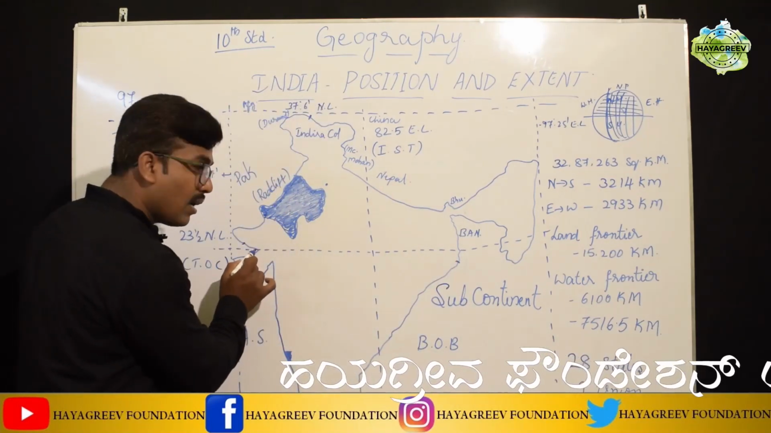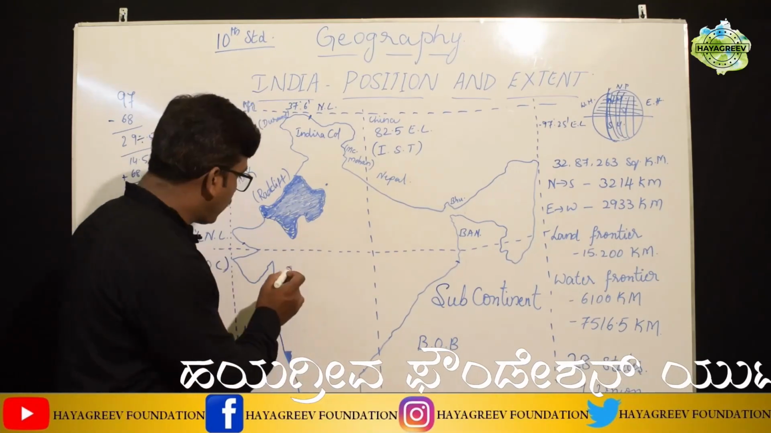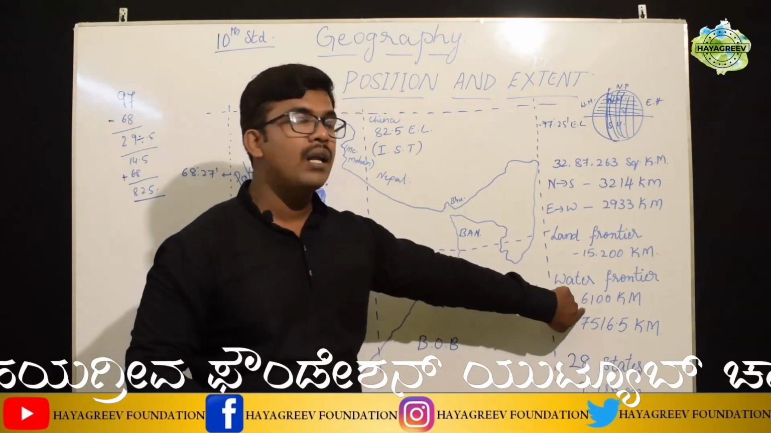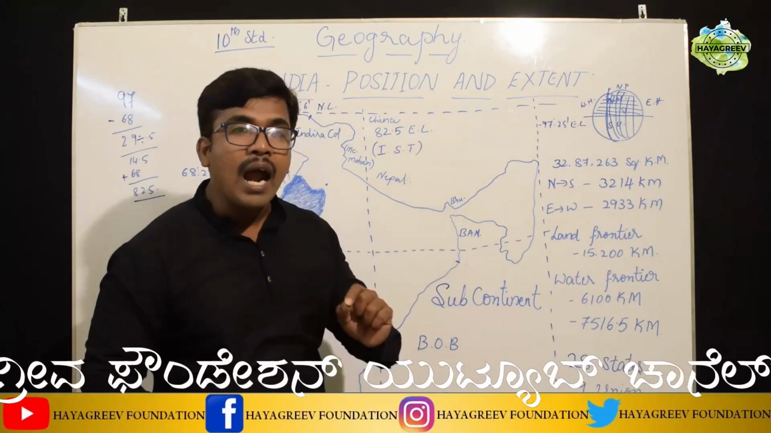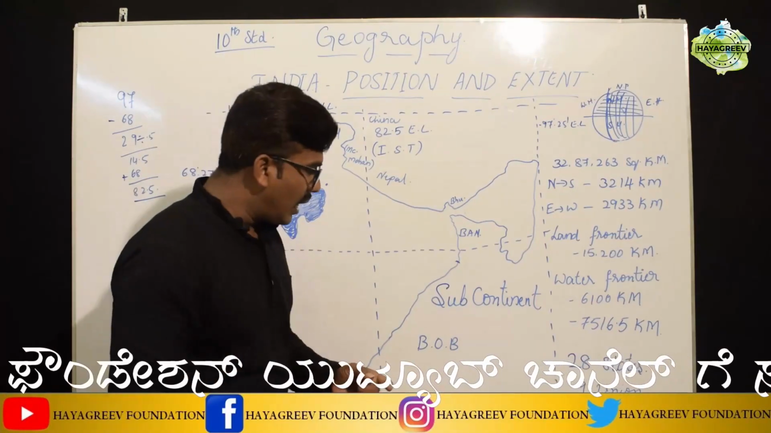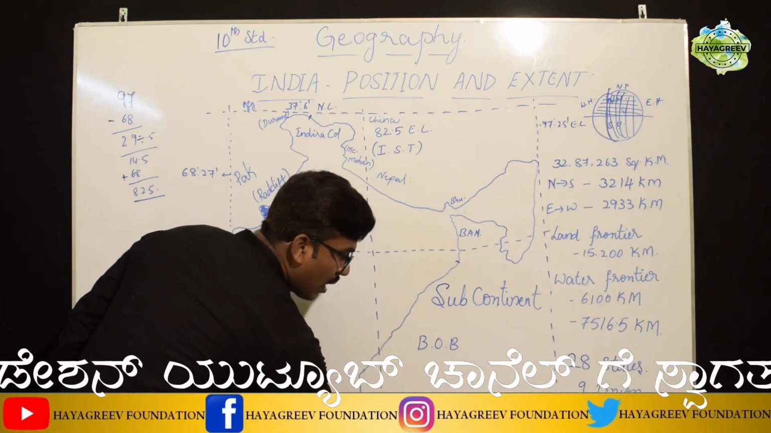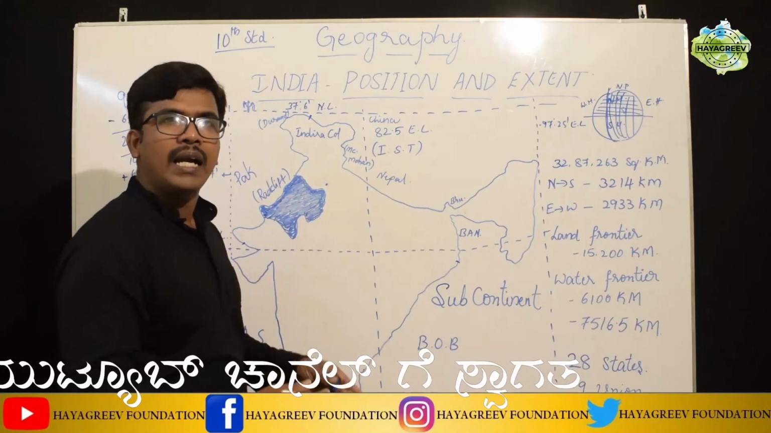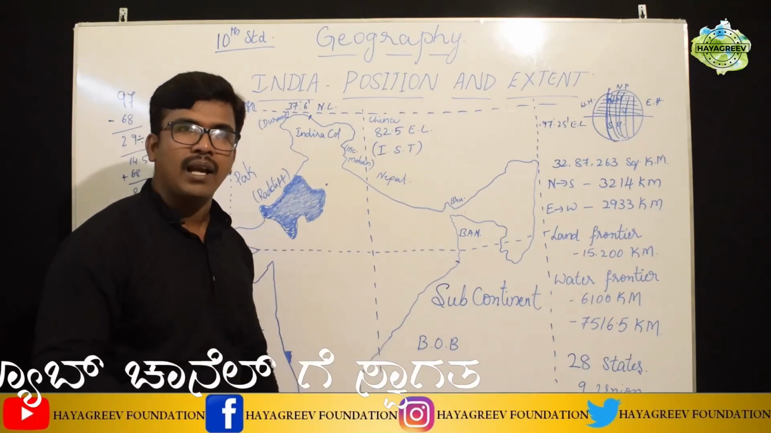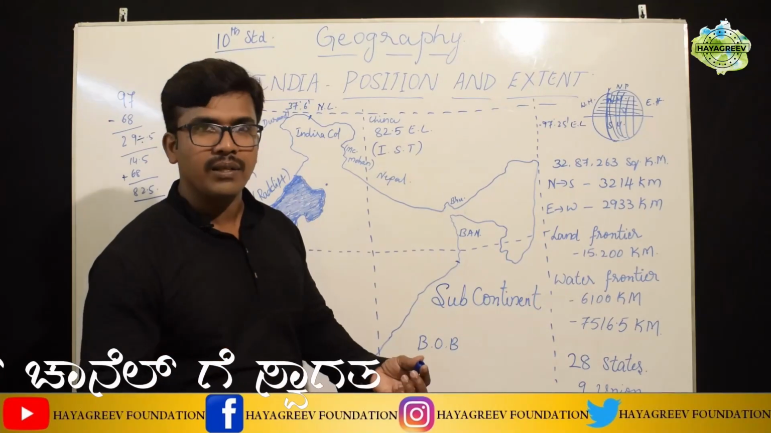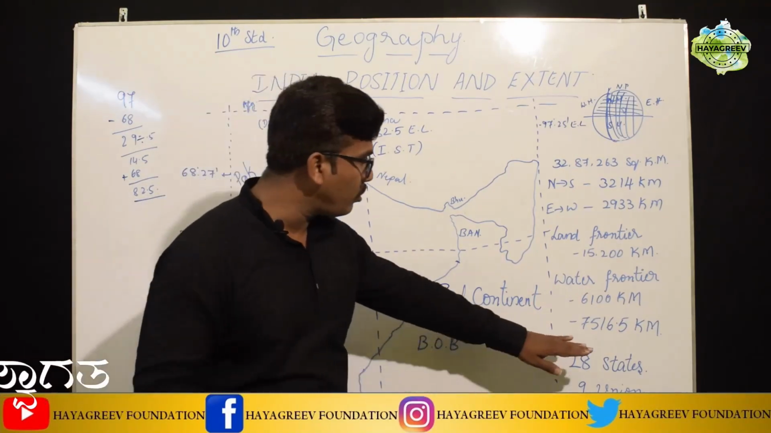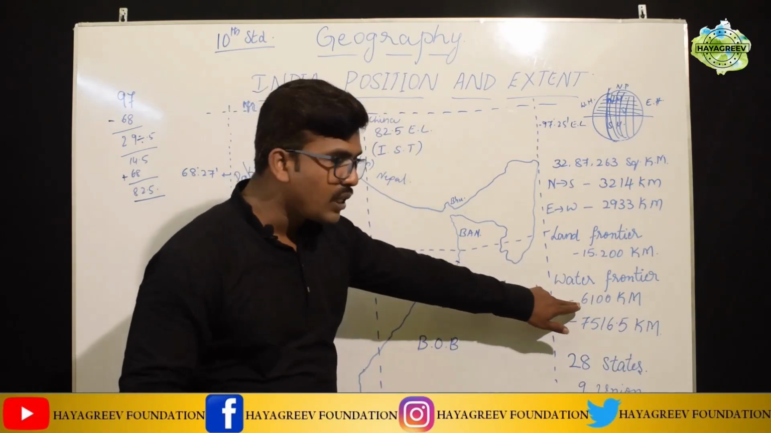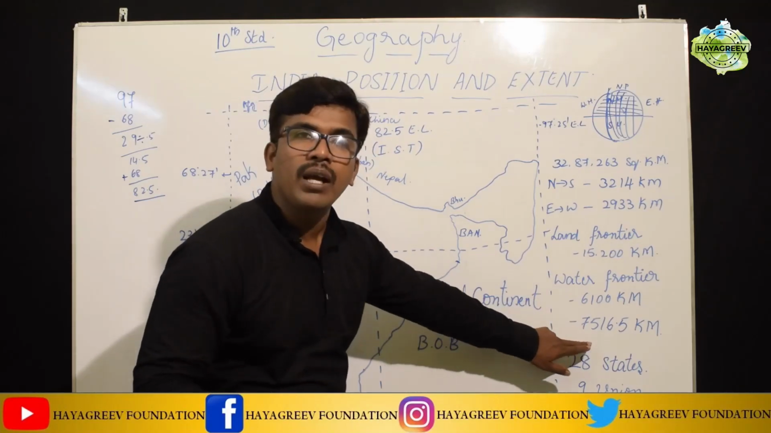Then the length of the water frontier from here to here is 6,100 kilometers. If we consider the Andaman and Nicobar Islands and Lakshadweep, because those also belong to India itself, the length increases to 7,516.5 kilometers. This is excluding islands, and this is including islands.